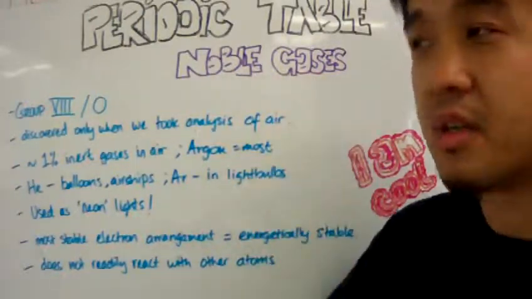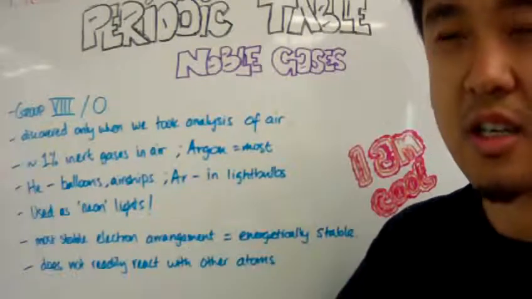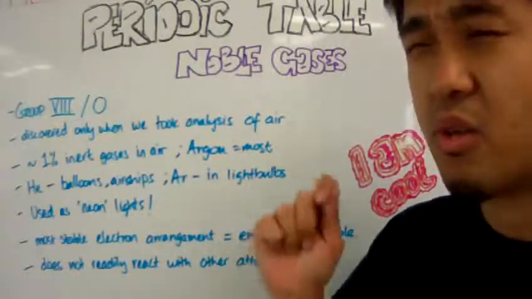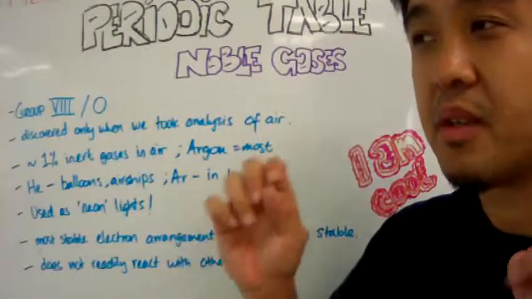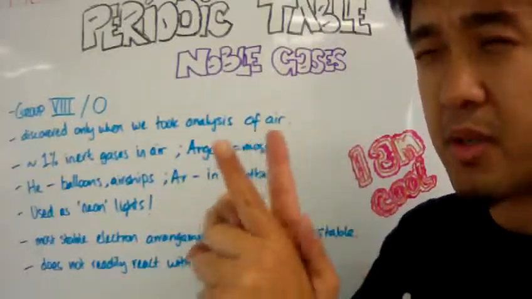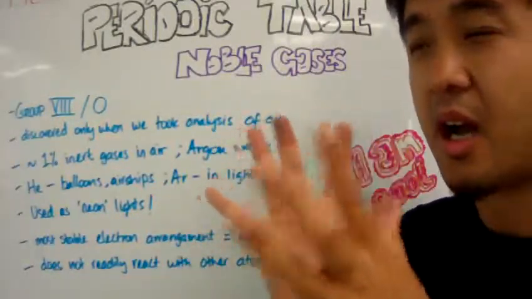All right. Argon also has real practical uses. When people make conventional incandescent light bulbs, they put argon in them. It's because when you turn on the lights, the light bulb filaments get really bright and hot.